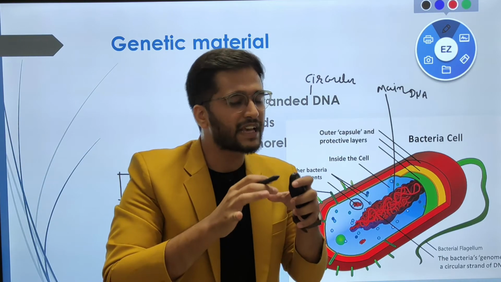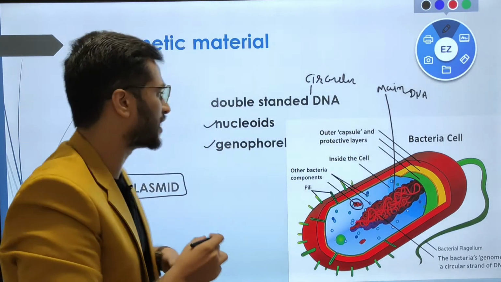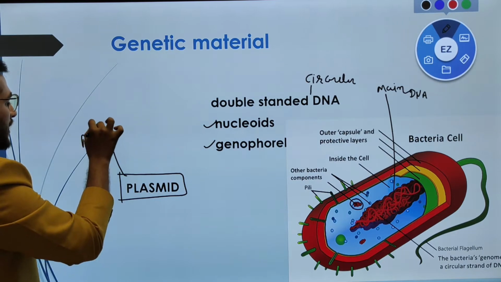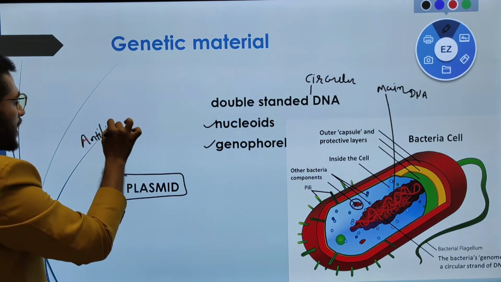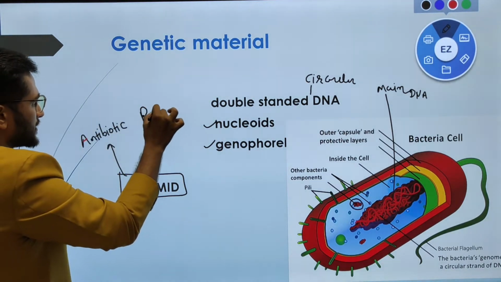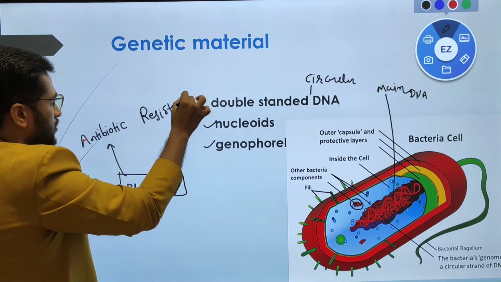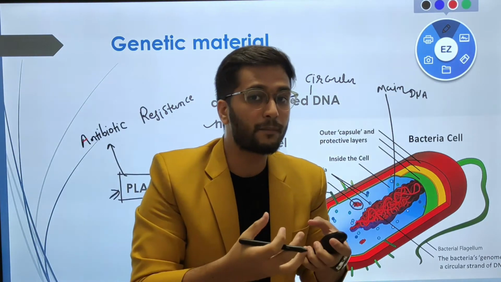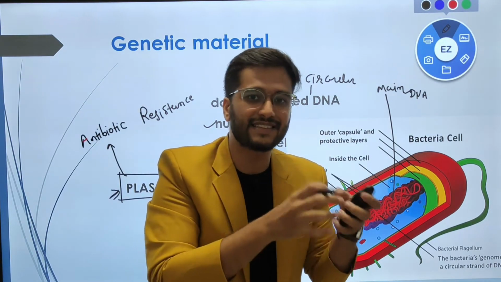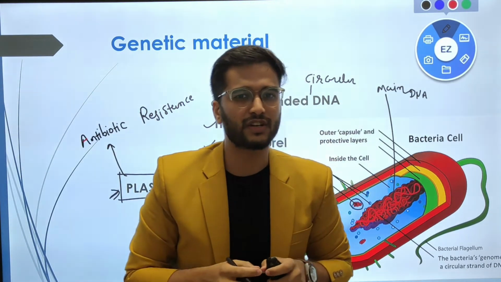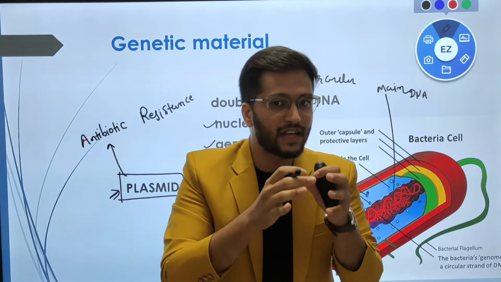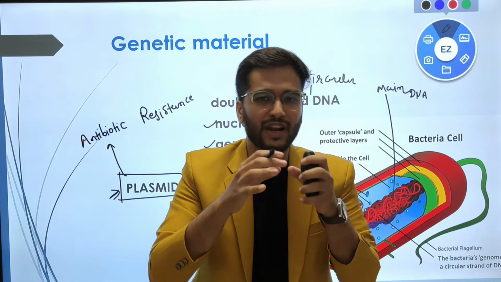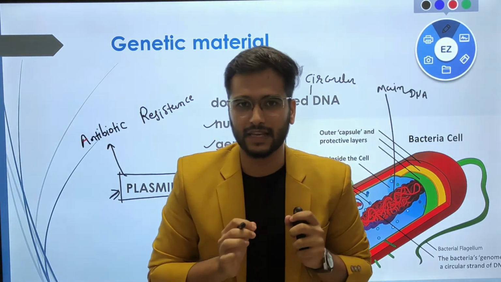Now plasmid is very important for a bacterial cell. Why? Because plasmid is the reason for the development of antibiotic resistance. So the plasmid is the thing which is responsible for the development of antibiotic resistance inside the bacteria. Now the question is, how does the plasmid ensure the development of antibiotic resistance? So let us take a very simple example.